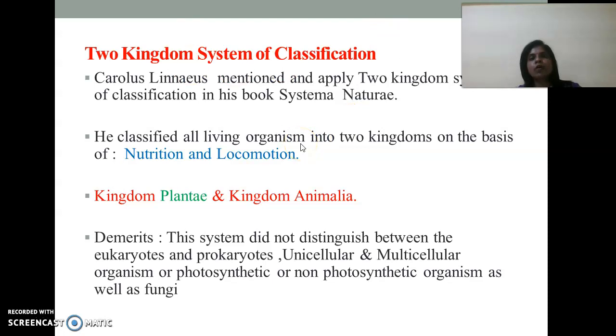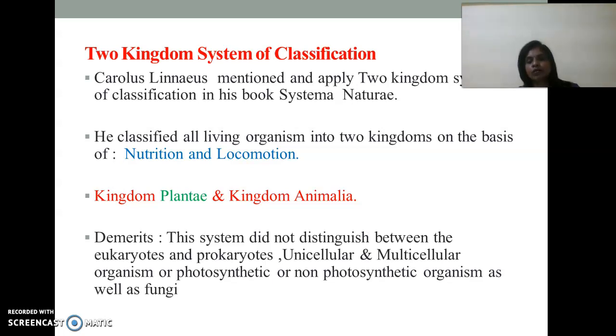He categorized all unicellular and multicellular but autotrophic organisms into kingdom Plantae and all unicellular or multicellular heterotrophic organisms into kingdom Animalia. This system has a lot of disadvantages or demerits. That means this system is unable to distinguish unicellular from multicellular, eukaryotic from prokaryotic, or photosynthetic from non-photosynthetic organisms.